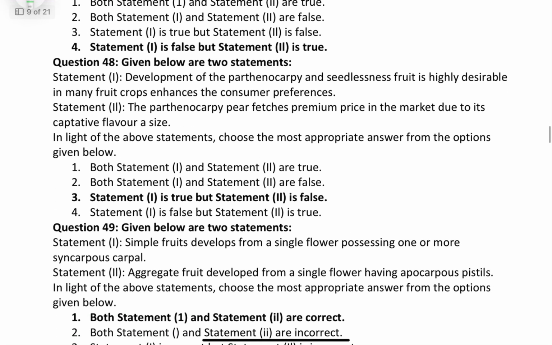Question number 48. Development of parthenocarpic and seedless fruit is highly desirable in many fruit crops, which enhances the consumer preference. Okay, this is correct. Parthenocarpic pear fetches premium price in the market due to its captivating flavor inside. This is the false. So statement third answer is correct, as statement 1 is true and second is false.